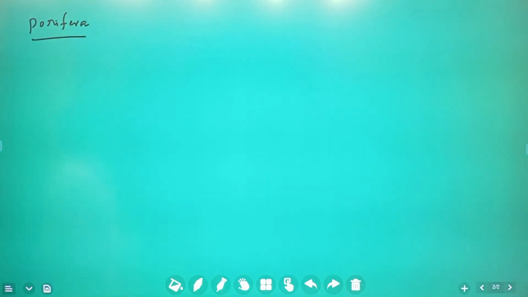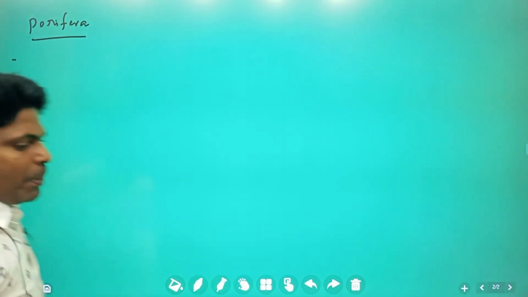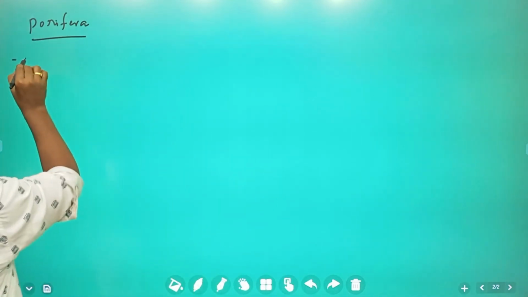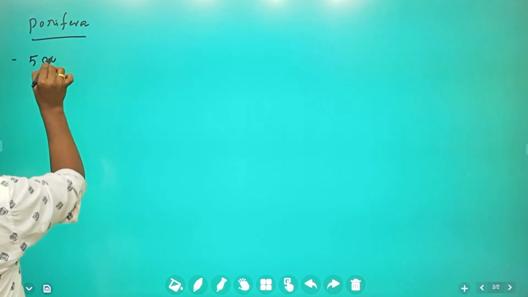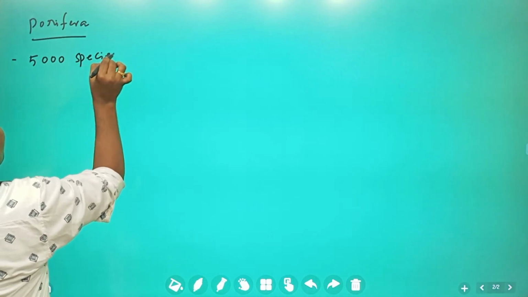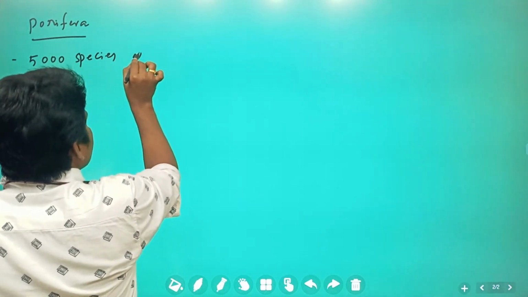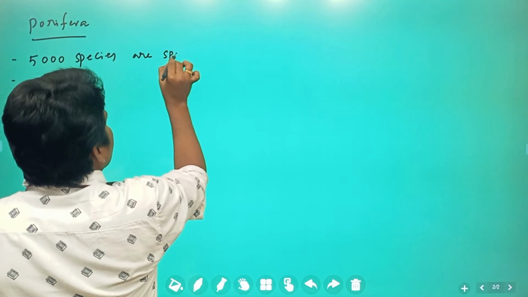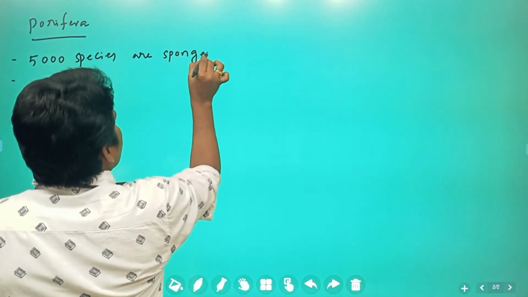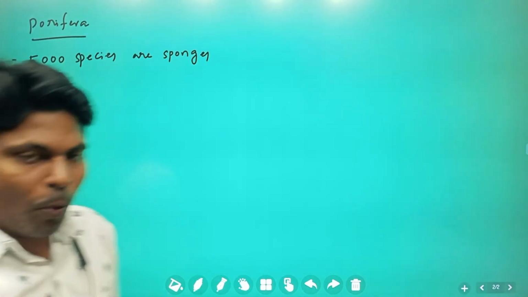Porifera. Approximately 5,000 species are present, and these 5,000 species are sponges. Porifera means pores.